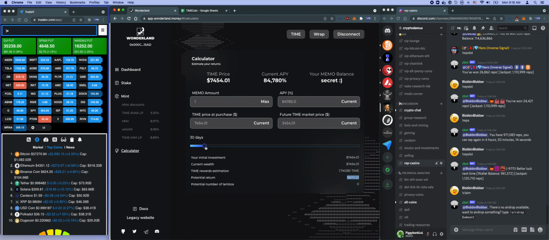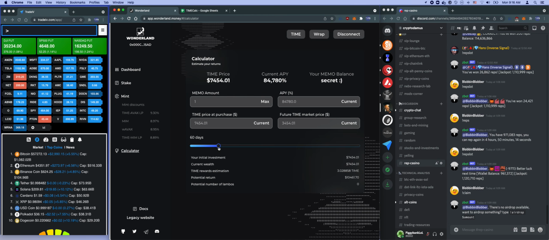Now let's say you don't panic, right? You want to hold on to it. You're like, okay, the price will come back, I'll continue to earn my compound return in time. So in a way this number doesn't matter. The only thing that matters is the number of time tokens that you're getting. So let's say you hold on to it for another 30 days. Now it's day 60. You are actually making money again, even though the value of time has dropped to 34.54, right? You're actually making $3,000. Isn't that cool? That's the power of compound return, and just holding on to the investment. Even if it drops 50%, you're still winning because of the crazy APY.